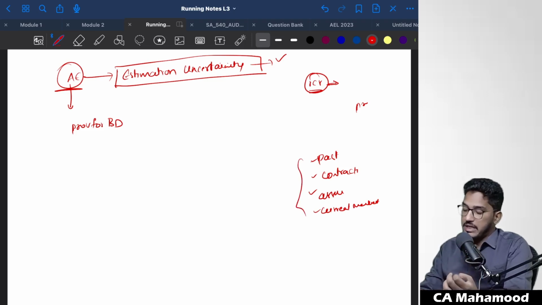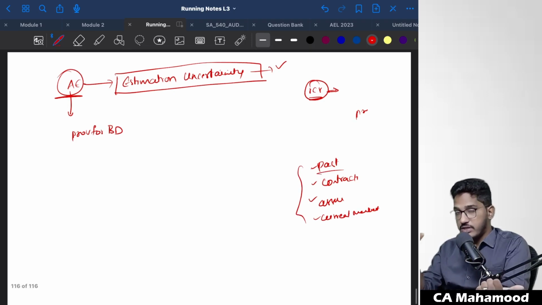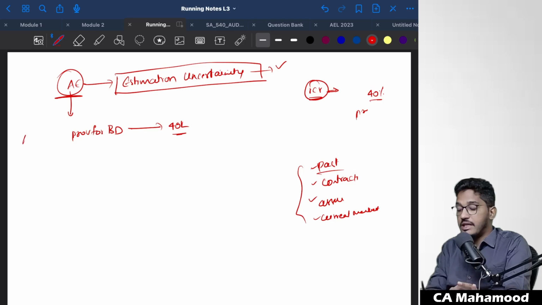Management will go to the past and analyze the past transactions. They check the financial position and the market position of this particular debtor. Considering various factors, management has decided that, out of this 1 crore rupees, 40% will not be recoverable. This is an estimation, not a precise calculation. So they have created a provision of 40 lakh rupees, an accounting estimate of 40 lakh rupees.